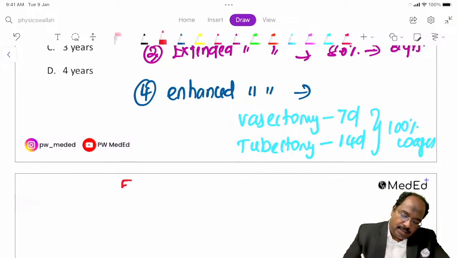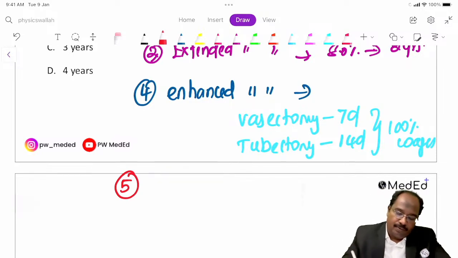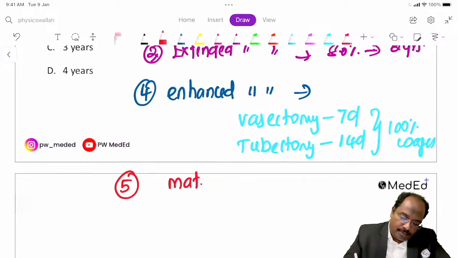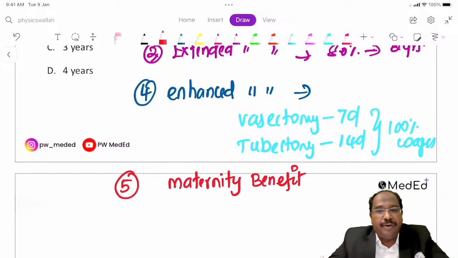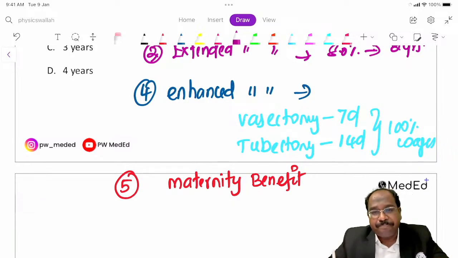Next, we have maternity benefit. So what comes in maternity benefit? Suppose a woman is undergoing delivery.